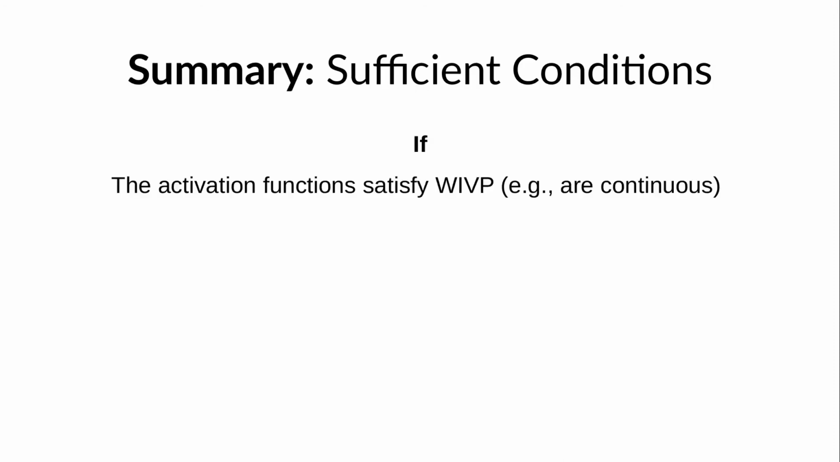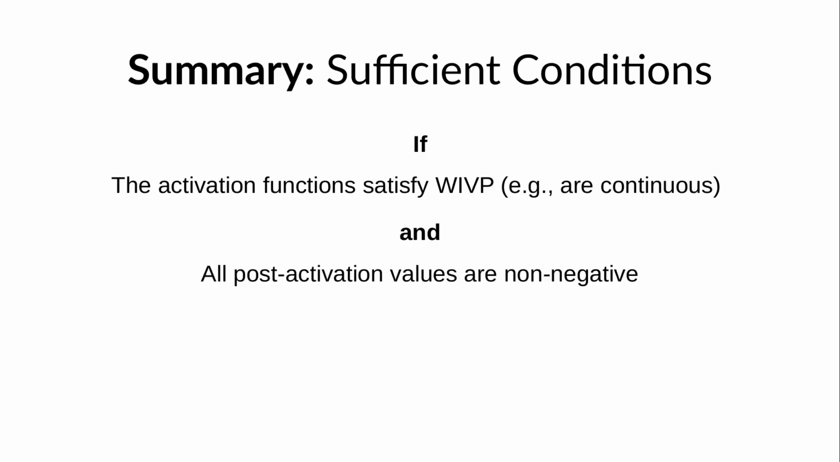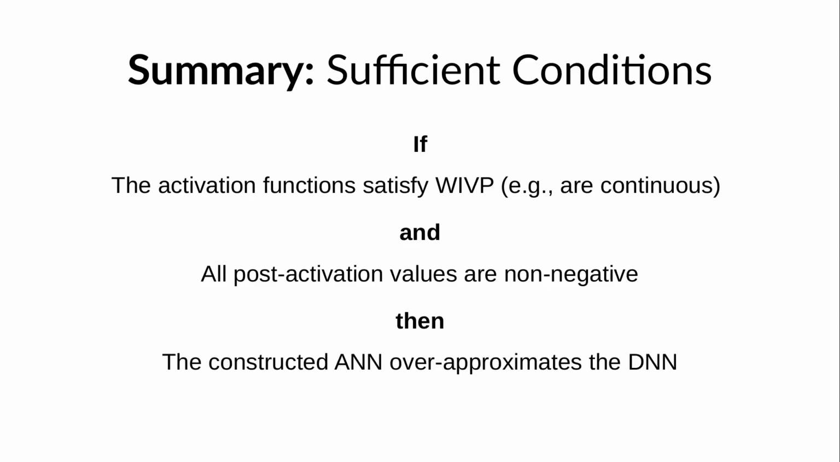With some subtleties handled in the paper, what this argument shows is that if the activation function satisfies the weakened intermediate value property, and if all post-activation intermediate values while computing the DNN's outputs are non-negative, then the ANN constructed by our algorithm soundly over-approximates the original DNN.